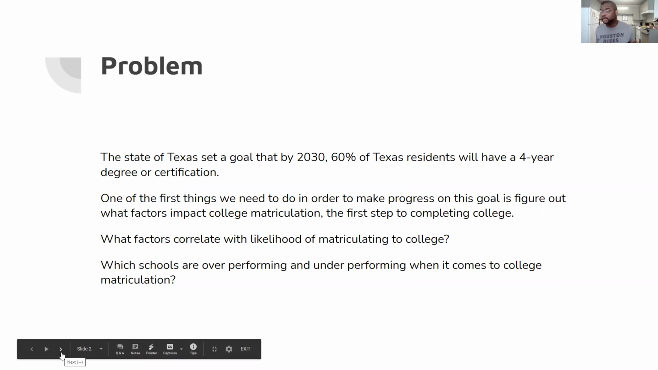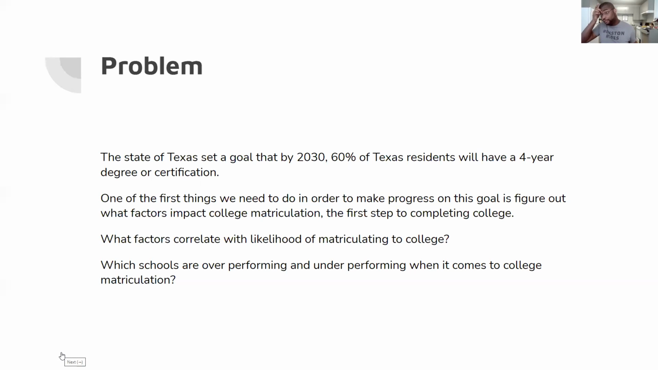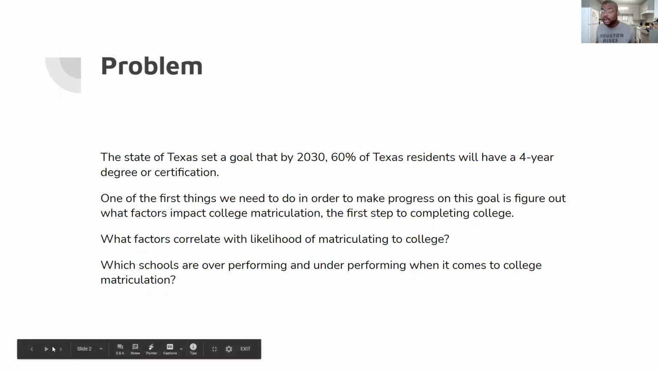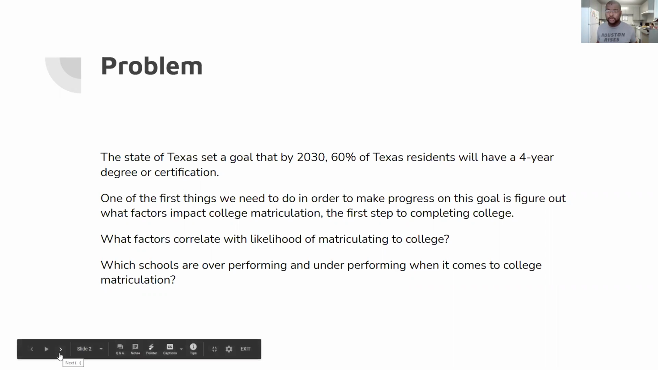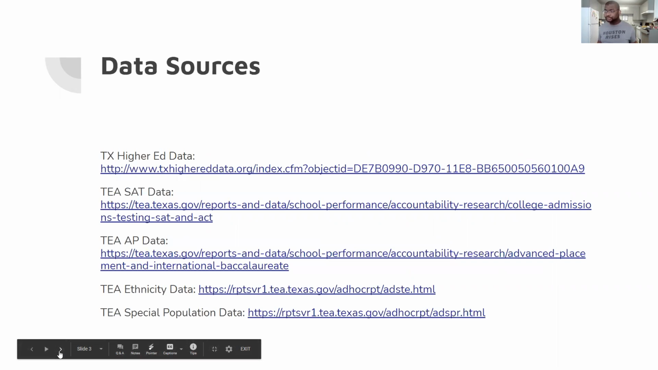The state of Texas set a goal that by 2030, 60% of Texas residents will have a four-year degree or certification. However, we don't really have a big understanding of what are the factors that seem to impact matriculation in the state of Texas. So this project goes to explore that question and see which high schools are overperforming and underperforming when it comes to college matriculation, so that we can make the necessary actions to improve college matriculation.